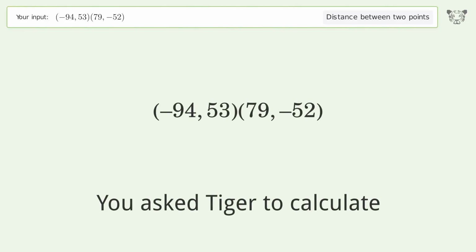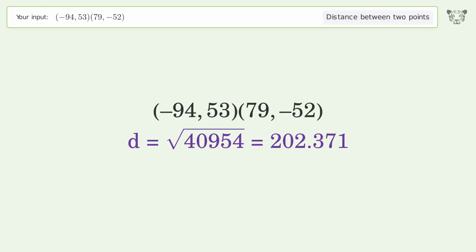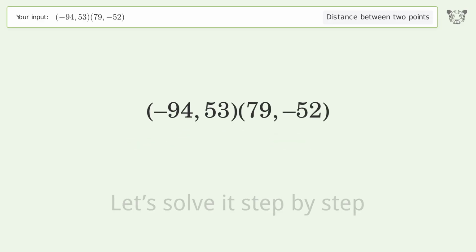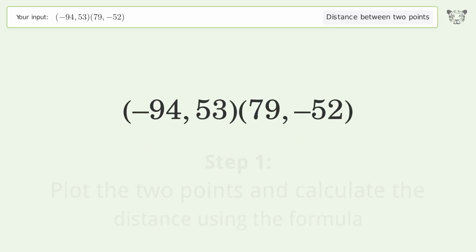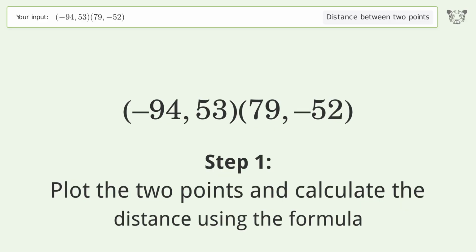You ask Tiger to calculate the distance between 2 points. The distance between the 2 points is the square root of 40,954 or 202.371. Let's solve it step by step. Plot the 2 points and calculate the distance using the formula.